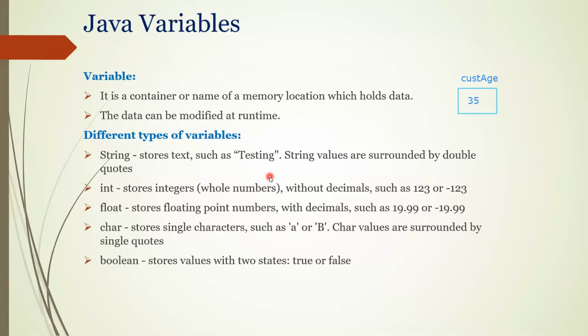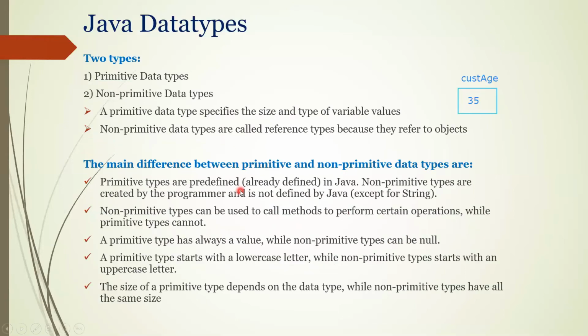We are going to talk about data types again. I'm not talking more about Java data types here, just the general types of variables you will have in any language. Next point, now we are talking about Java data types.